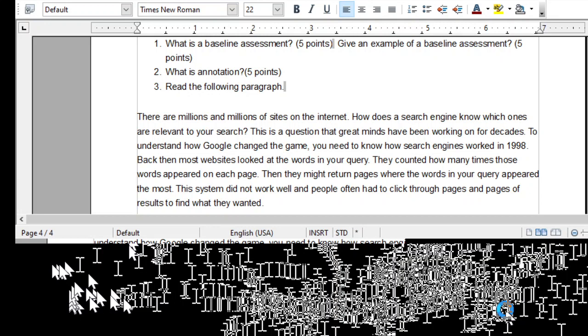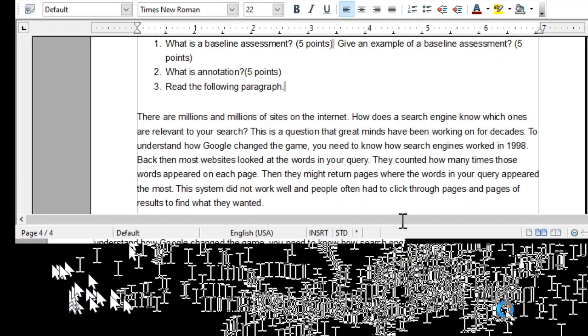They counted how many times those words appeared on each page. Then they might return pages where the words in your query appeared the most. This system did not work well, and people often had to click through pages and pages of results to find what they wanted. Query. It is query, people.